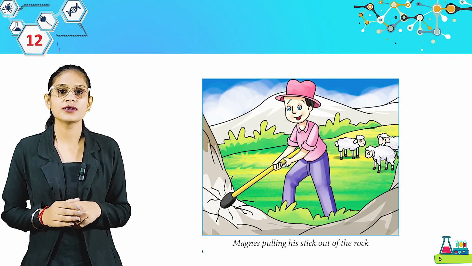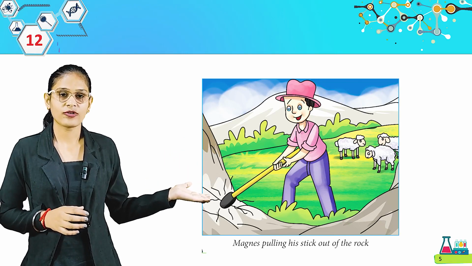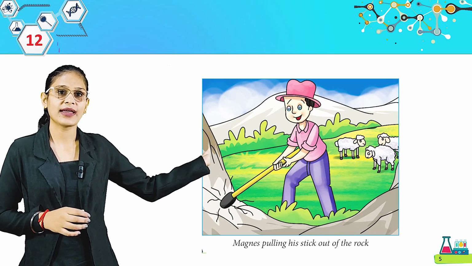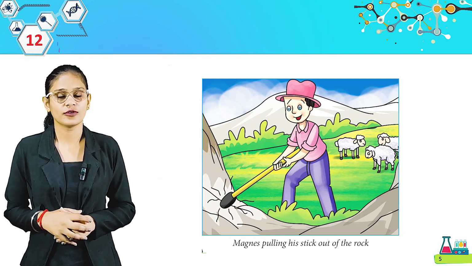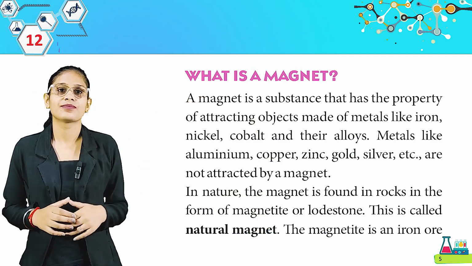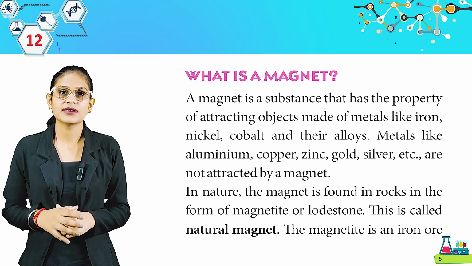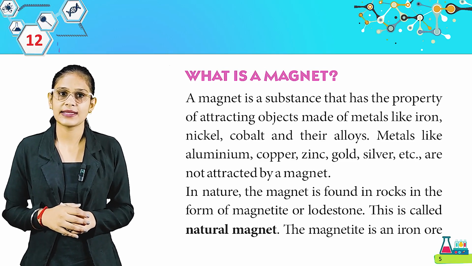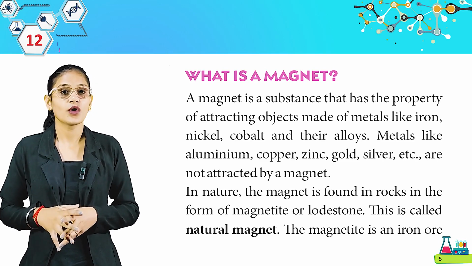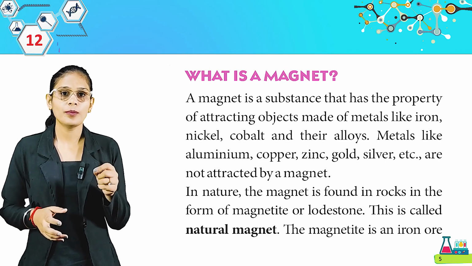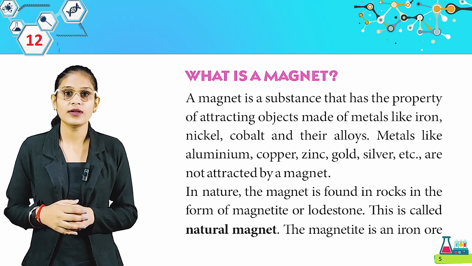Here are some pictures. This is a black rock, that is magnet, that is lodestone, and here is Magnes pulling his stick out of the rock. Now we have, what is a magnet? A magnet is a substance that has the property of attracting objects made of metals like iron, nickel, cobalt, and their alloys. Metals like aluminium, copper, zinc, gold, silver, etc.